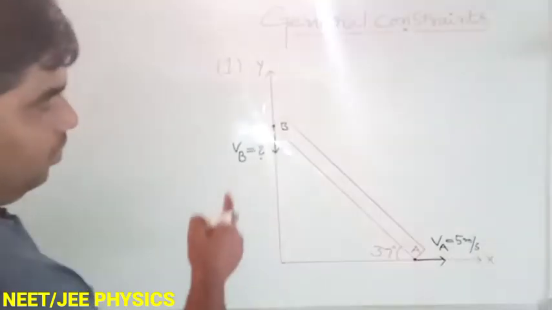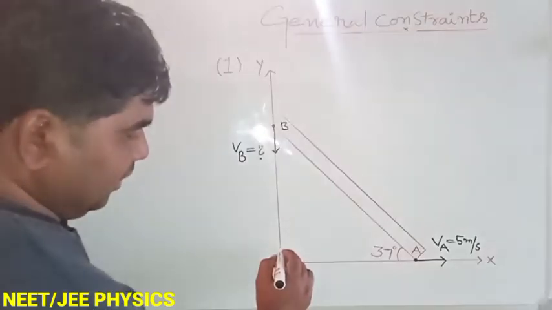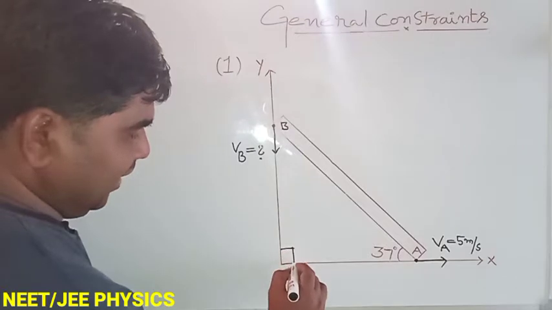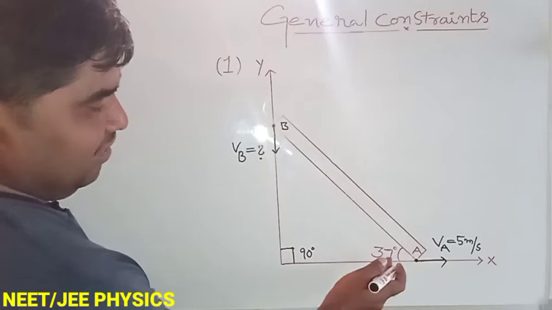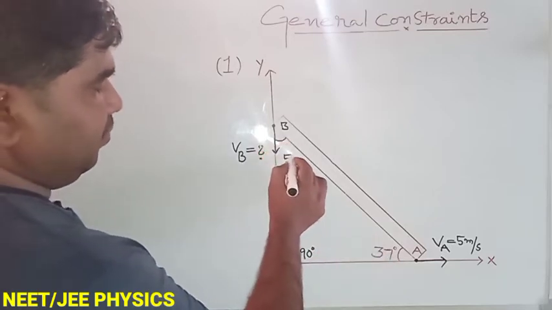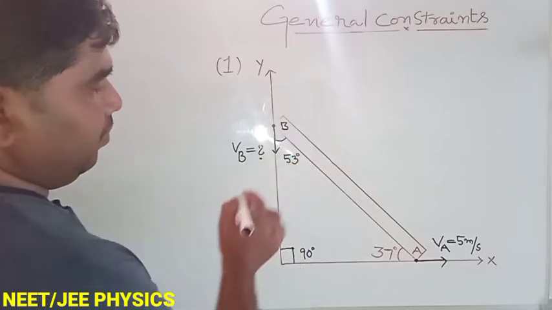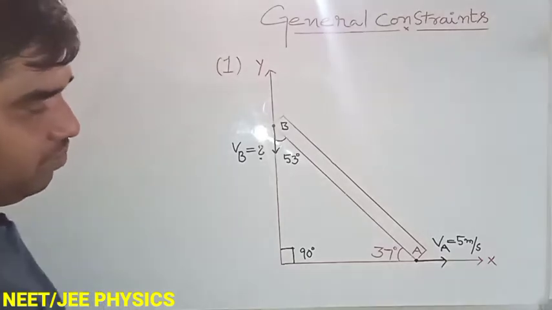How do we find this? Simple, look at this, this angle is 90. What about this angle? This is 37, which means this angle is 53 degrees, because in a triangle the total angle must be 180 degrees.